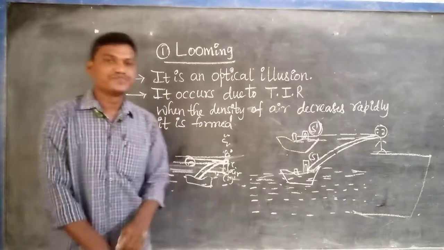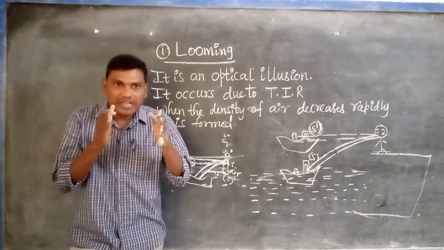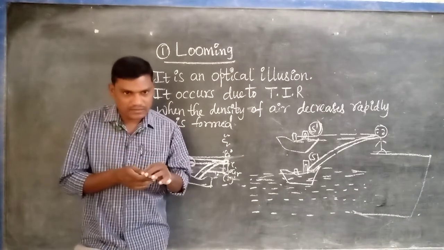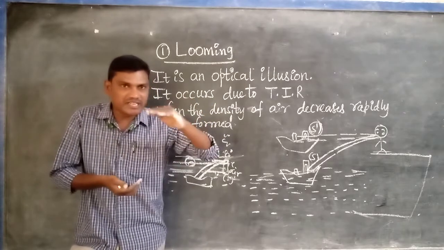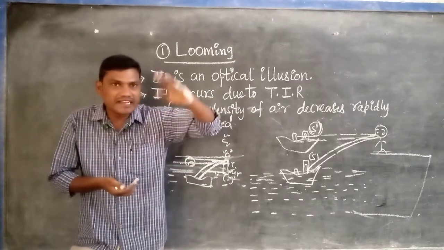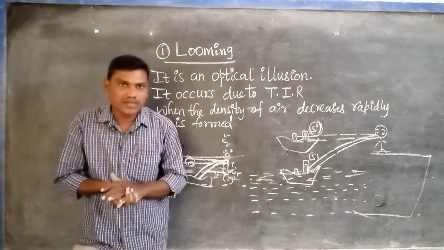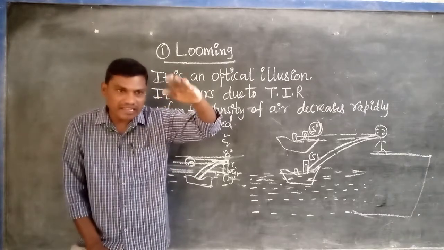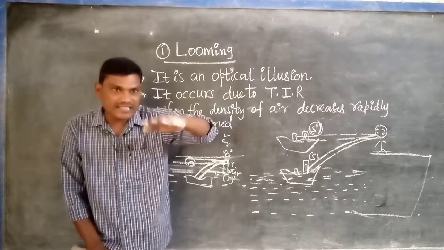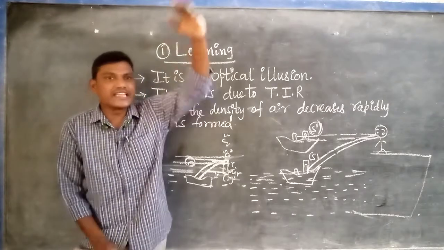Listen very carefully. In colder regions near the surface of the sea or ocean, the temperature gradually decreases or rapidly changes. But mostly the temperature of the air near the surface of the sea is less, and as we go up it slightly increases.